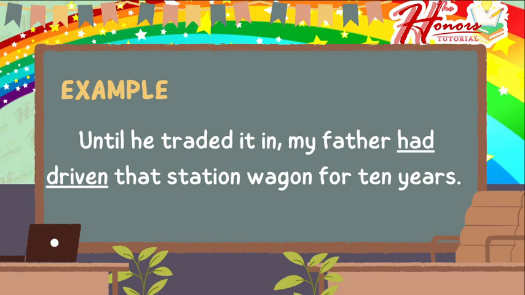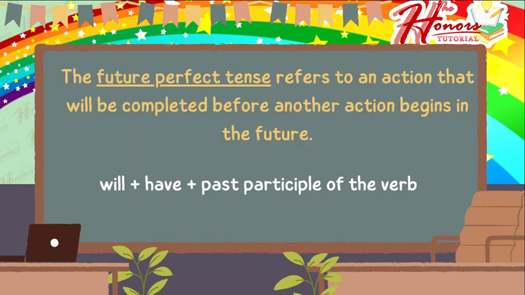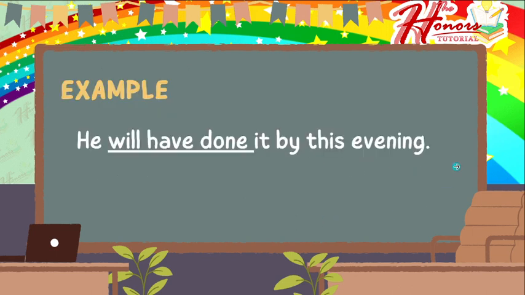Okay, very good. And lastly, we have what we call the future perfect tense. So the future perfect tense refers to an action that will be completed before another action begins in the future. So for this one, the formula is will plus have plus the past participle of the verb. Like for example, he will have done it by this evening.